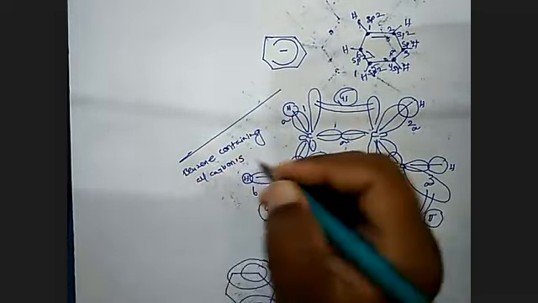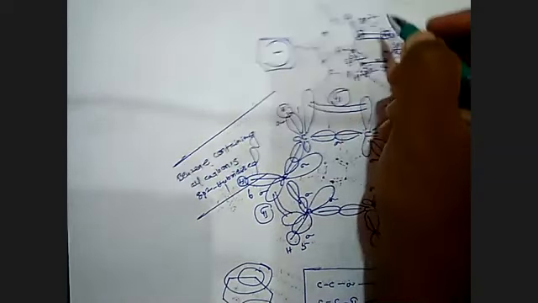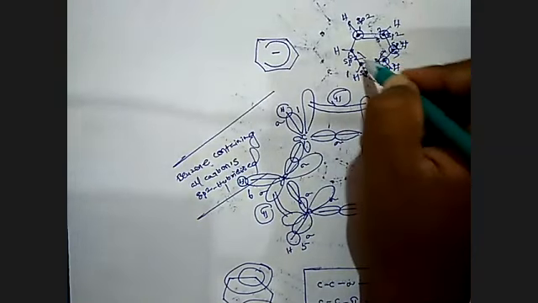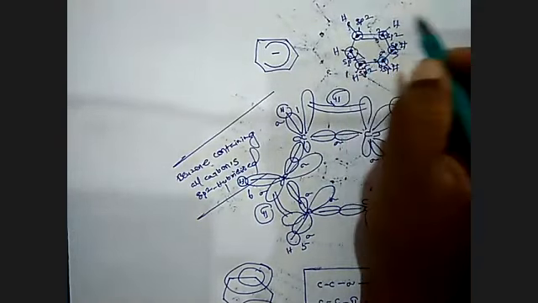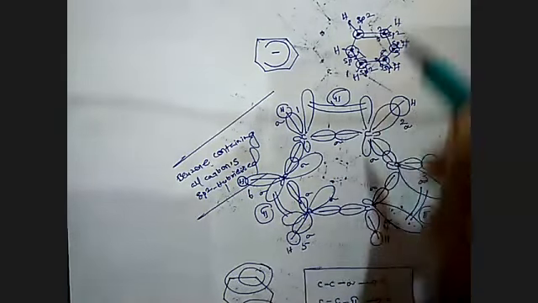I'm repeating, benzene contains 6 carbons and 6 carbons are sp2 hybridized. Double bond between first and second, second double bond between 3 and 4, double bond between 5 and 6. 1 sp2, 2 sp2, 3 sp2, 4 sp2, 5 sp2, and 6 is also sp2.